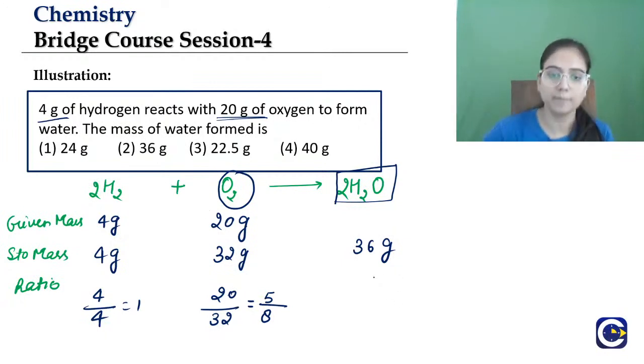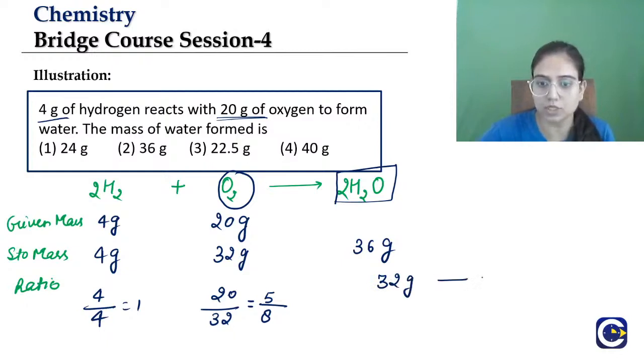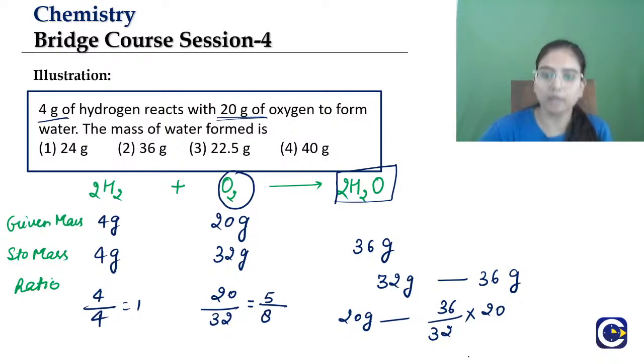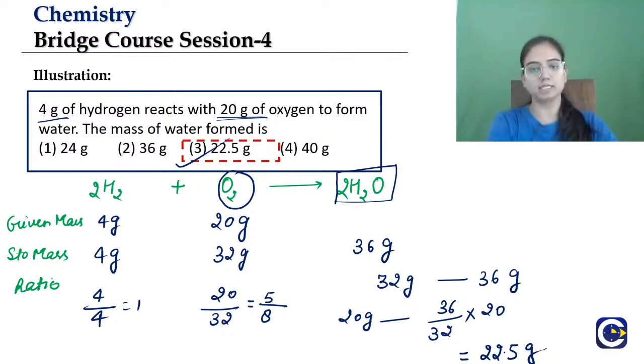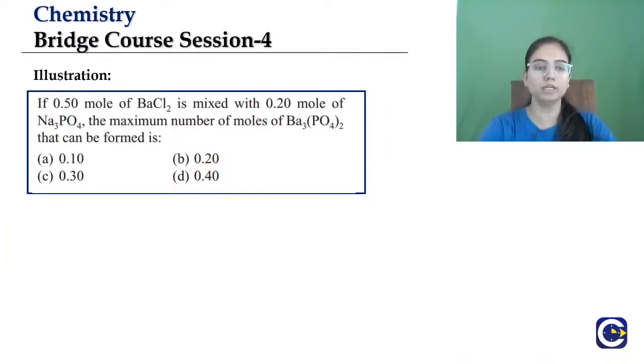So now you see, if there was 32 gram of oxygen, then we had 36 gram of water. So in case of 20 gram of oxygen, 36 gram divided by 32 gram, and we will multiply it by 20, and we will have the answer 22.5 grams. So option number 3 is the right answer. Okay, clear? Moving to the next question.